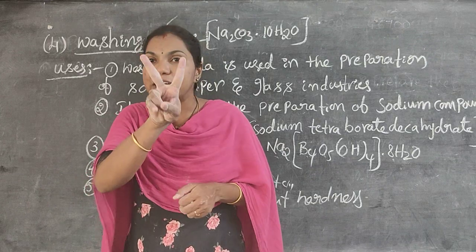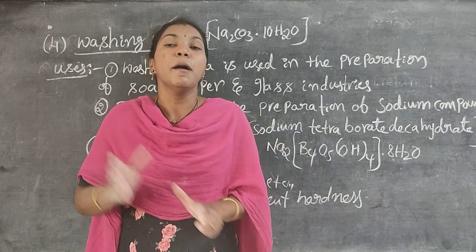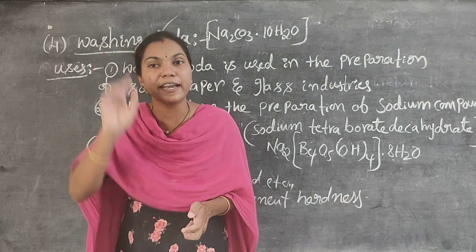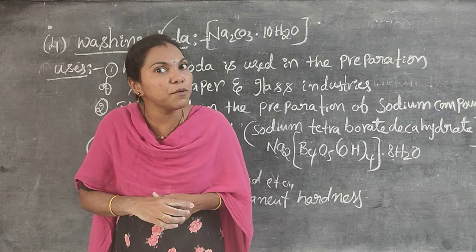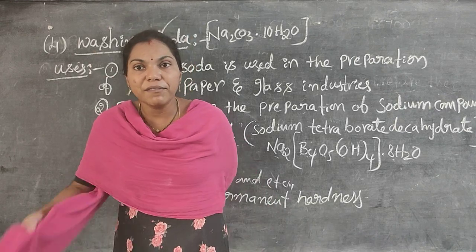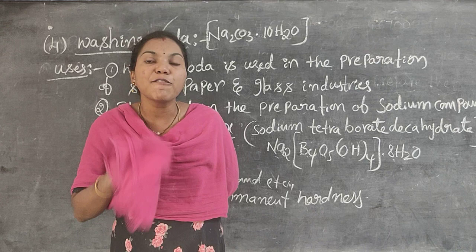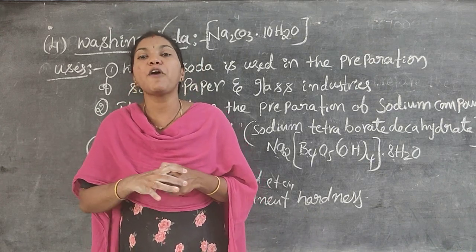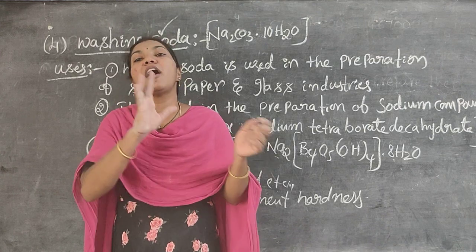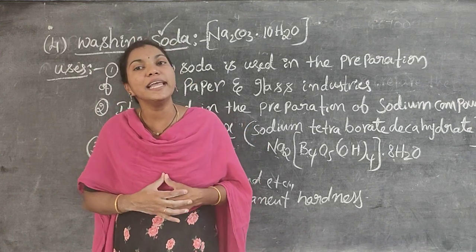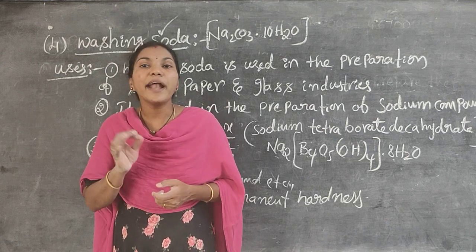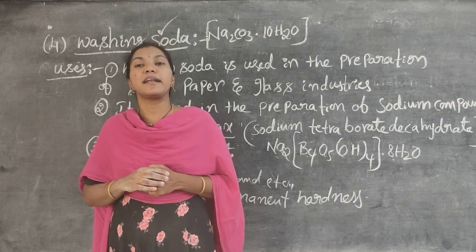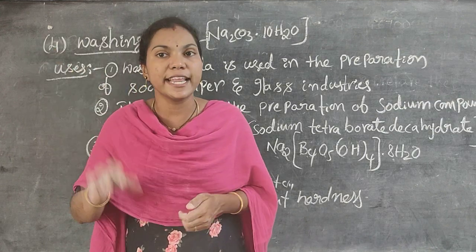Hardness of water can be classified into two types: temporary hardness and permanent hardness. Temporary hardness is easily removed by boiling of water. When we boil the water, the hardness is easily removed by heating. That type of hardness is known as temporary hardness. But if the hardness cannot be easily removed by the boiling method, that type of hardness is known as permanent hardness.